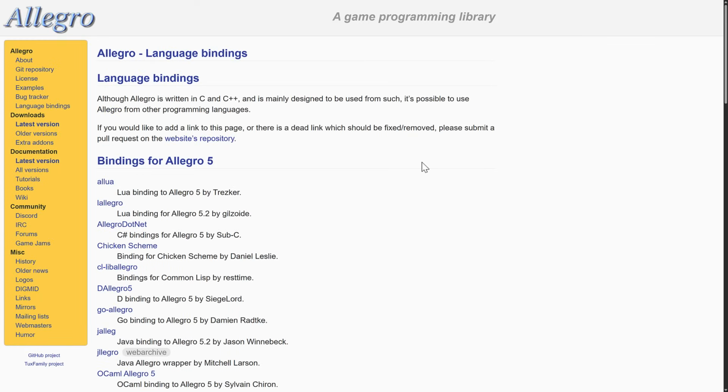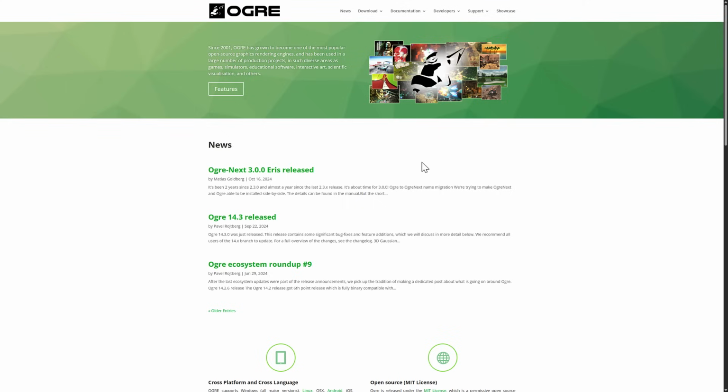And then one 3D framework I want to talk about as well is Ogre. Now, Ogre has been used as the basis of a number of other games or kind of rolling your own game engines. I believe the Torchlight series, for example, uses Ogre. It is a 3D frame graph and rendering engine. So it's not a full-blown game engine, but it's a lot of the pieces of a game engine.